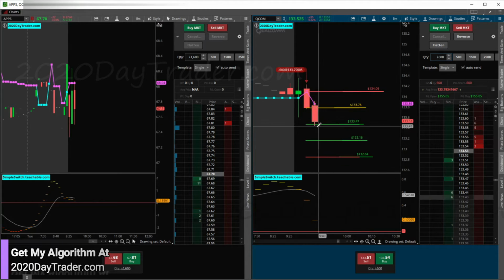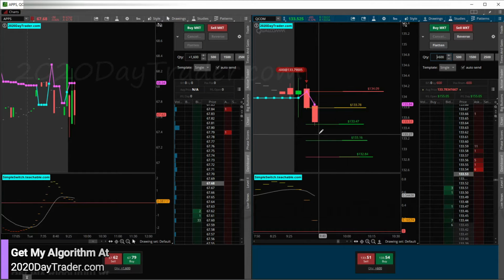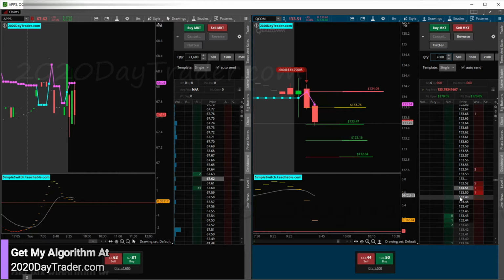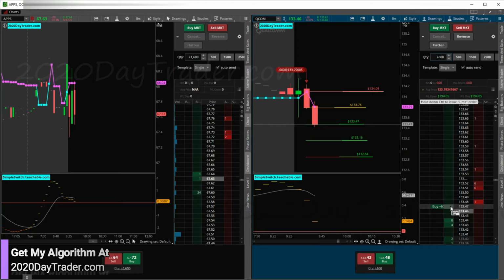So it looks like it hit the target. It did hit the target on the bid, but it didn't hit it on the ask. So after this candle closes, I'll be looking to get out if it doesn't allow me to put my stop in at the target price. 47. Okay, here we go. All right, 47. Oh, come on, let's go. Get a little deeper in there so I can give it a chance to run. We got 45 seconds for this candle to close, which means it may retrace back up a little bit and leave a little tail or a wick.